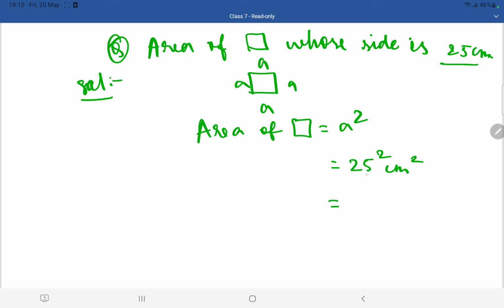Now 25 into 25, I am going to get 625 centimeter square. So the area of the square in the question is 625 centimeter square. Okay students, this is how you have to solve. You have to be able to solve different kinds of questions related to area, perimeter and geometry also. Because the concept of geometry is very simple, I have given you some questions based on the area and perimeter of 2D shapes.